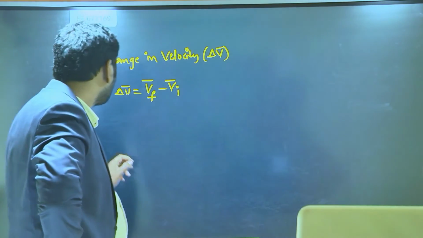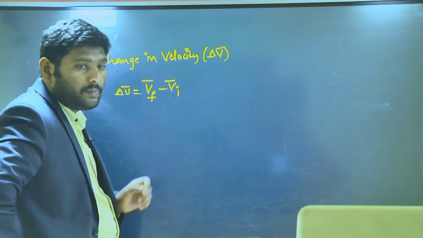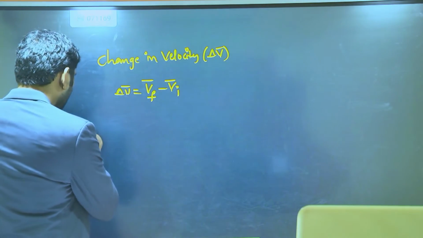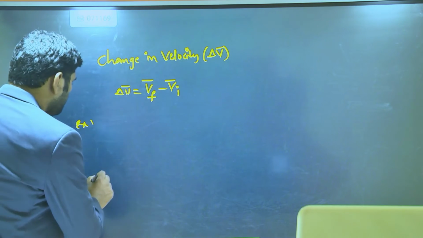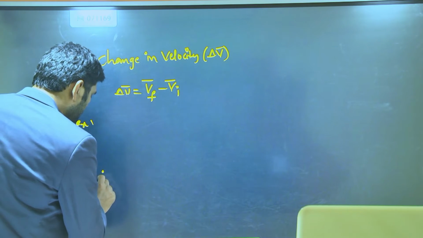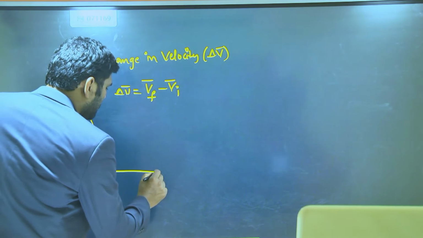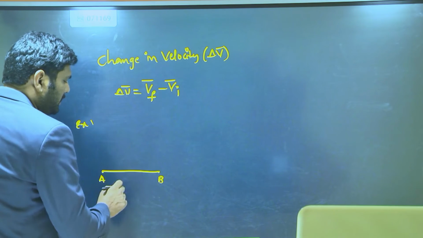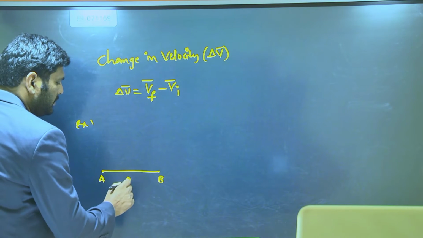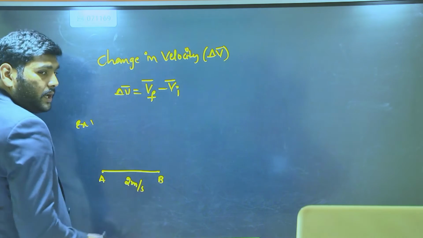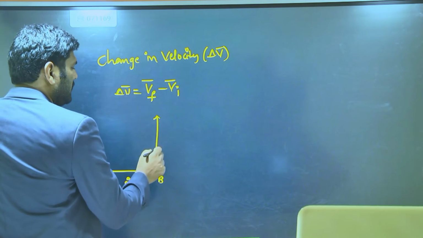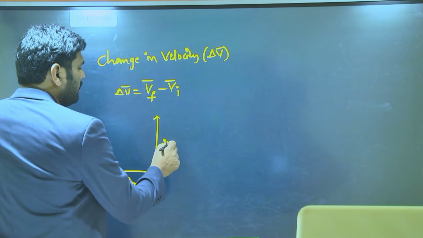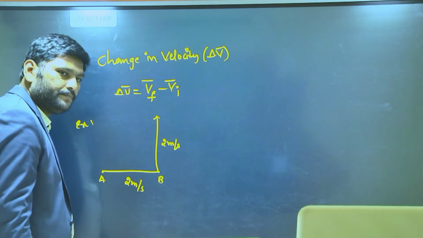Now let's take one example. Write down example number 1. An object is moved from A to B with a velocity of 2 meter per second, and from B it turns upward and moves with the same 2 meter per second.